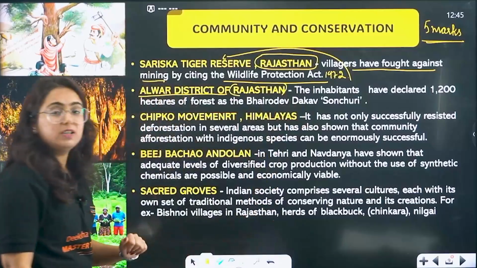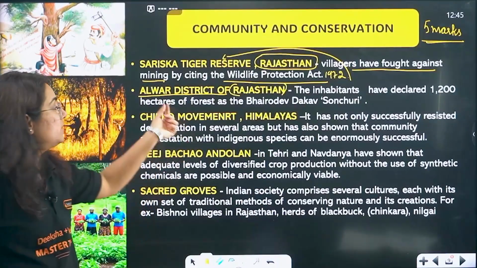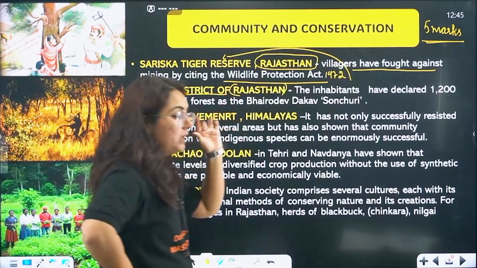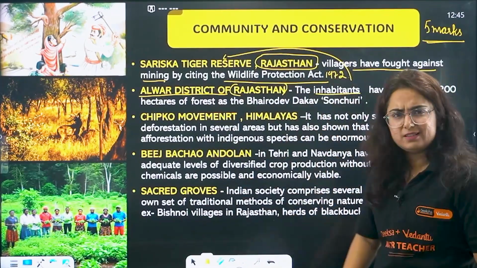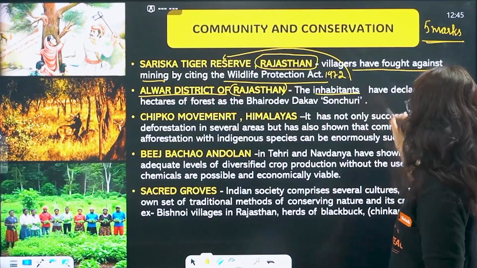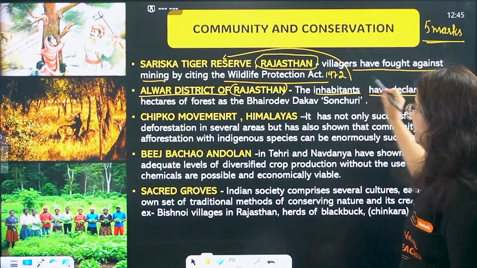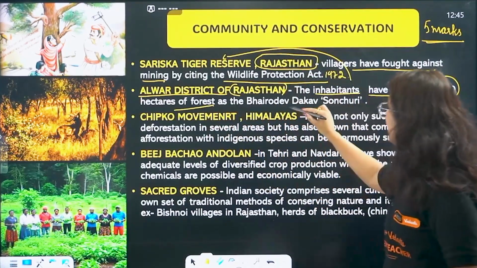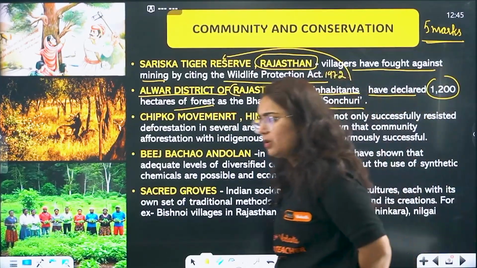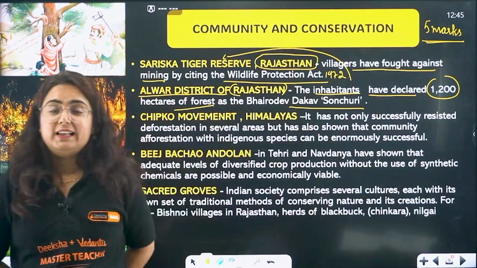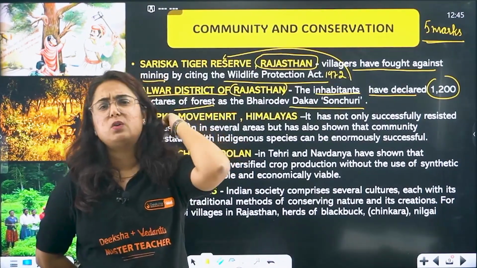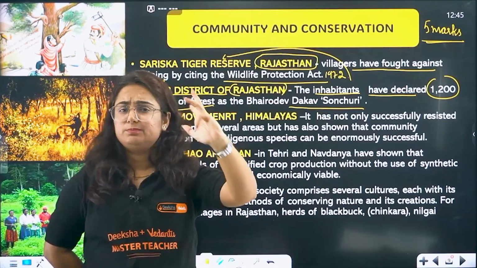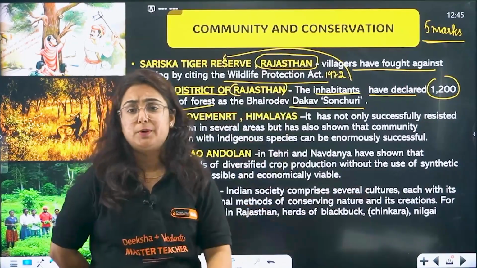A similar case is from the Alwar district of Rajasthan. The inhabitants, the people living over there, have declared 1200 hectares of forest as Bhairav Dev Dakav Sanctuary. They had seen instances where the government was mining and doing activities for commercial purposes.